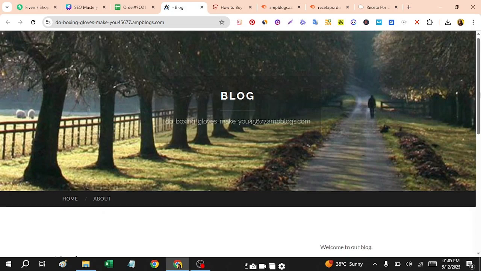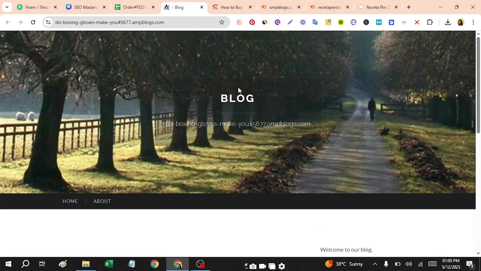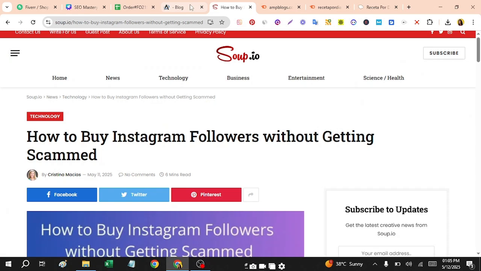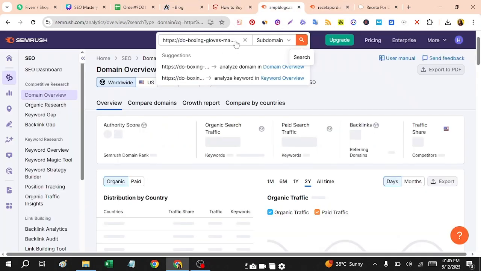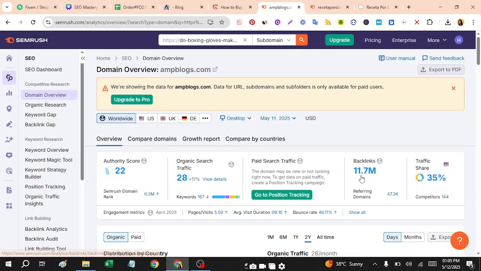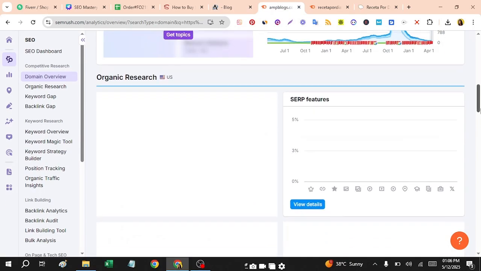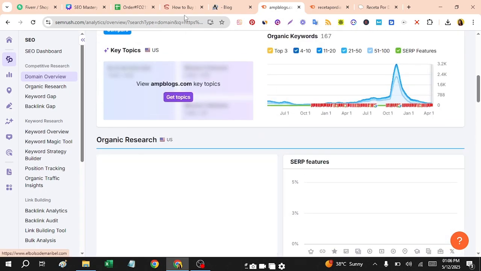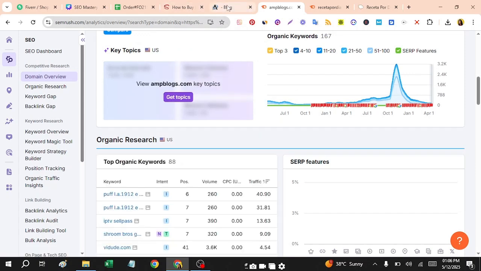don't fall in the trap. Look yourself, see what kind of website it is. Is it a legit site? Is it producing good content? Here you can see backlinks are 611.7. The backlink profile is so high because this website is just built for backlink purposes. Traffic is 28. There is no content, nothing. Why would somebody give this site a vote, or add this site to their blog? There is no point in doing it.